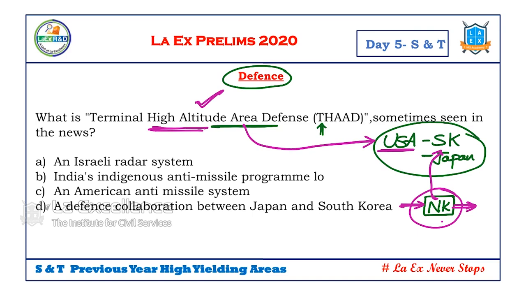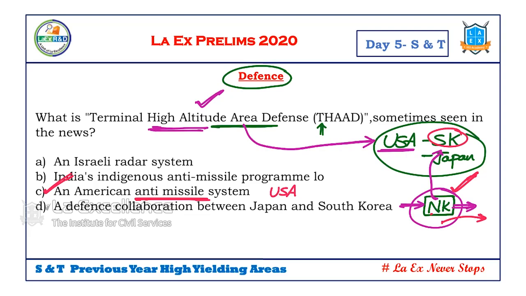See here, the answer is C, an American anti-missile system. This is an American anti-missile system placed in South Korea, because North Korea was playing some games with South Korea. They were sending missiles into the Pacific Ocean. So because of that, they said, if you stop it, good. If not, we are going to have a missile system launched to your country and we are going to have a shield for our country. That's what they said. In defense, this is how questions can be asked.